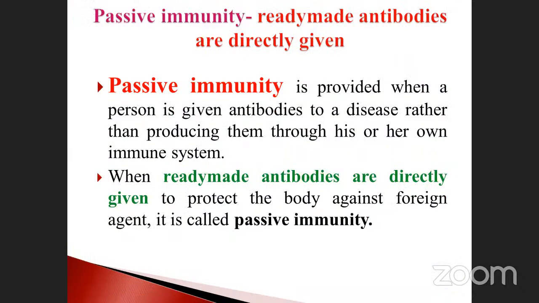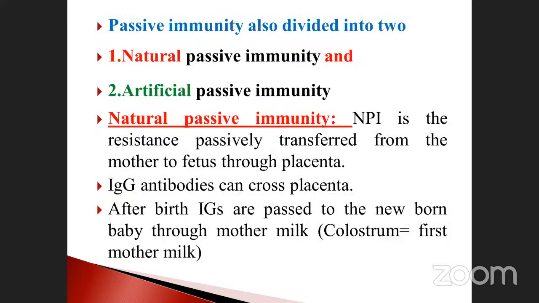And next one is passive immunity. Passive immunity is nothing but the ready-made antibody we are giving to a particular person. As a result, it will induce immunity inside. It is also further divided into two types, natural and artificial. Natural means immunoglobulin is responsible for natural passive immunity. Particularly immunoglobulin G is an antibody that can cross from mother to fetus through the placenta.